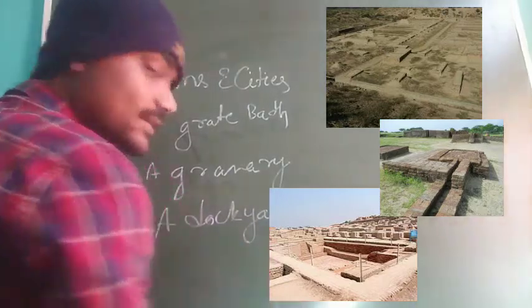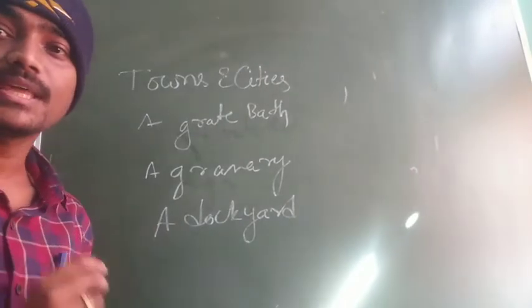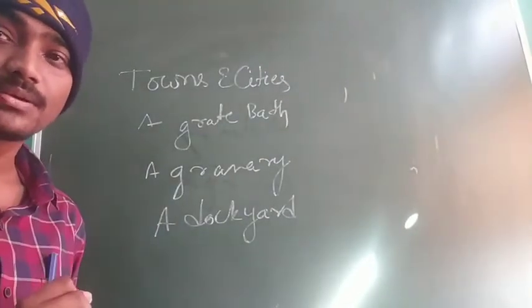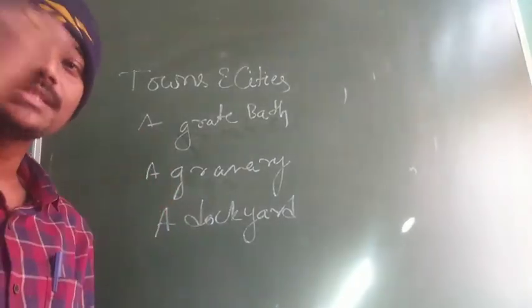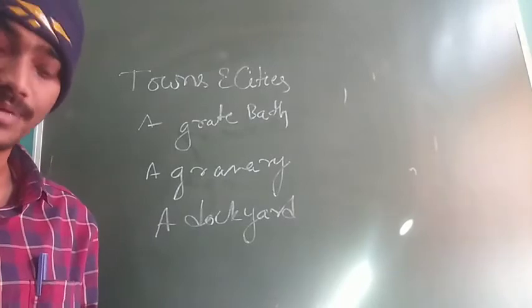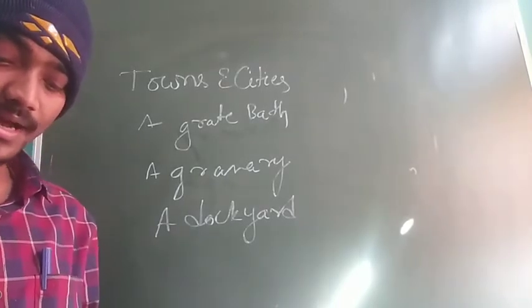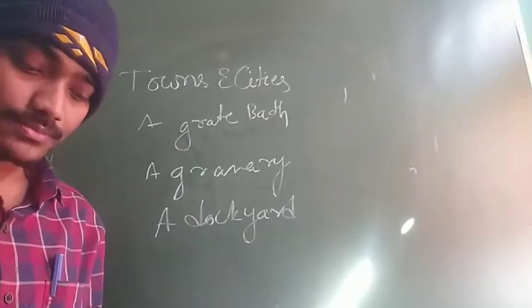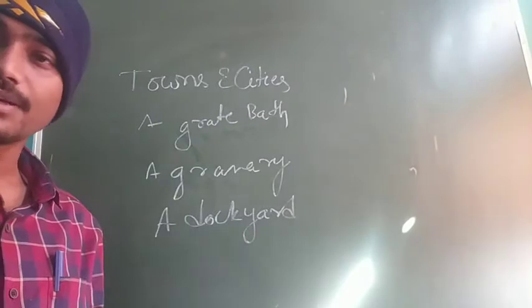This says how developed they were. We found these in the ancient cities. The houses were made of fire bricks, mud bricks. Bathrooms had good drainage systems, which I have already discussed.